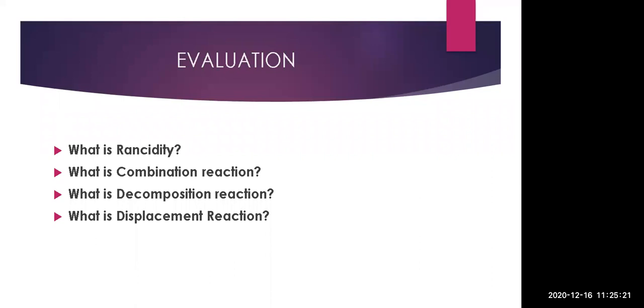So the definition should be that whenever a less reactive element is displaced by a highly reactive element, it is a displacement reaction where replacement of the ions takes place, displacement or double displacement.